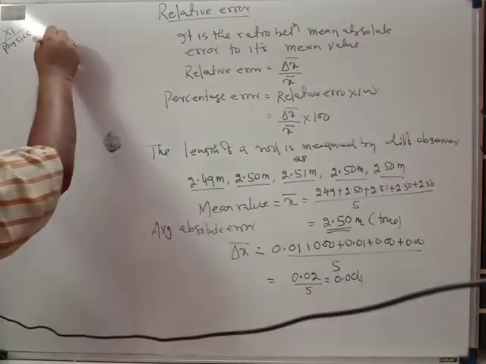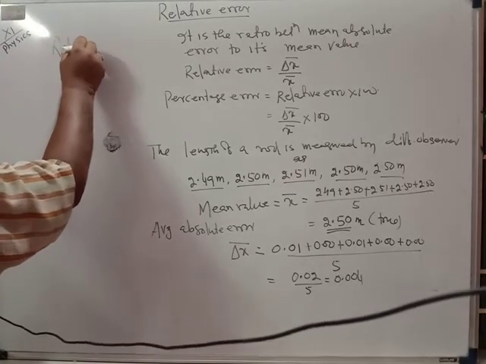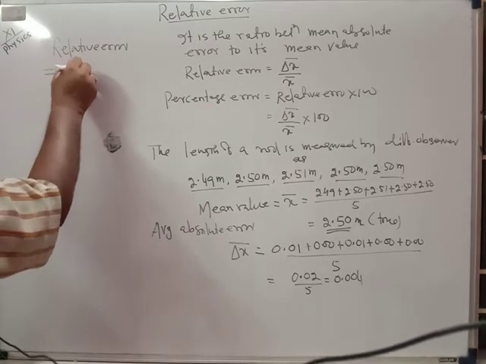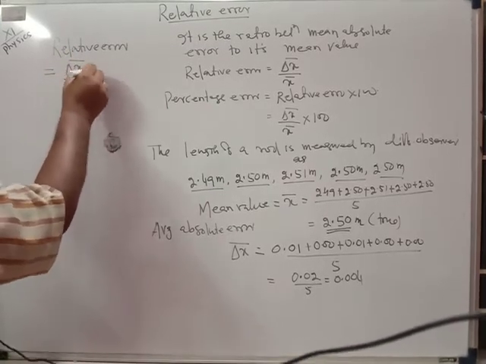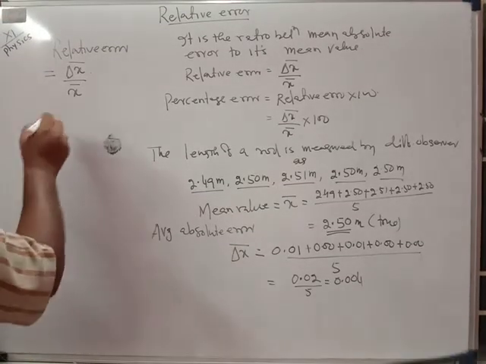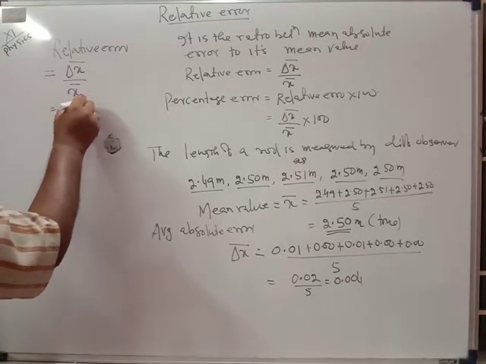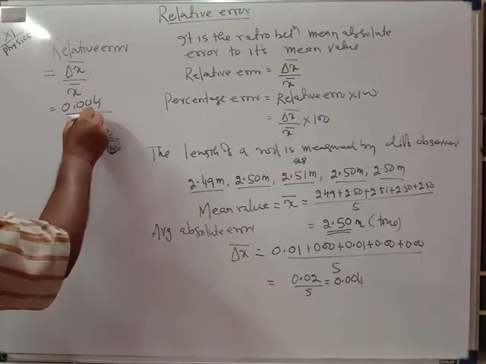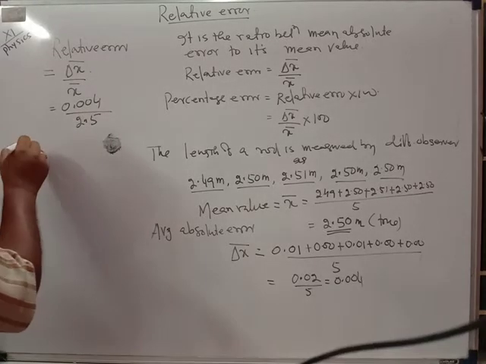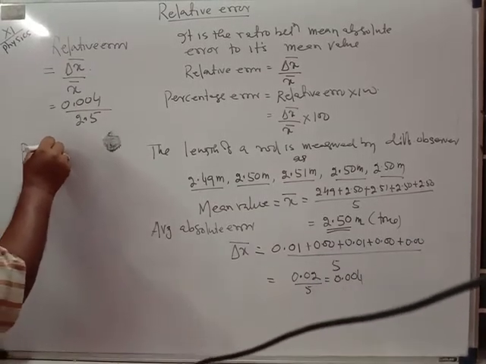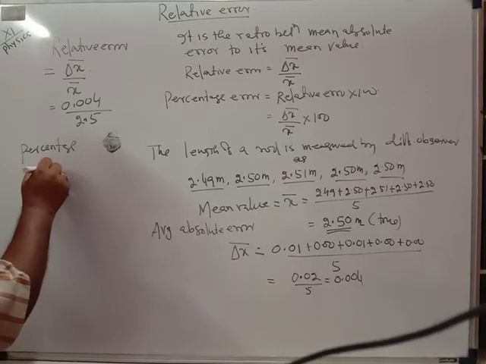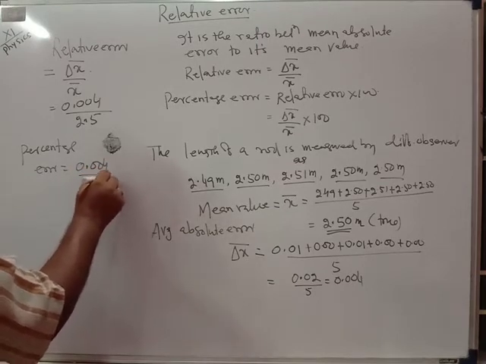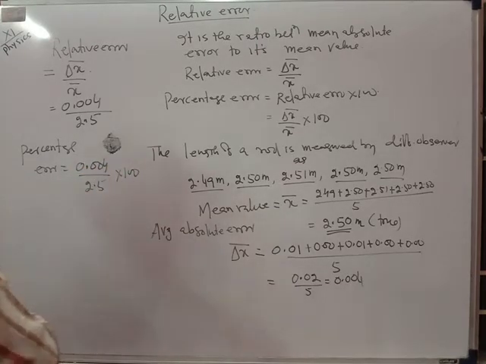In this case the relative error is equal to delta x bar upon x bar. So this will be equal to 0.004 upon x bar equal to 2.5. That is the relative error you have to calculate. If you talk about the percentage error, it will be equal to 0.004 upon 2.5 multiplied by 100. In this manner you can calculate.